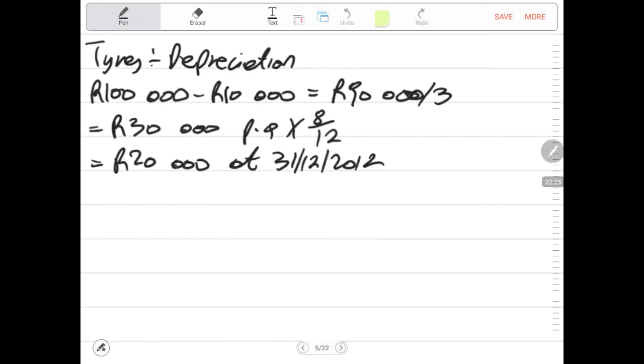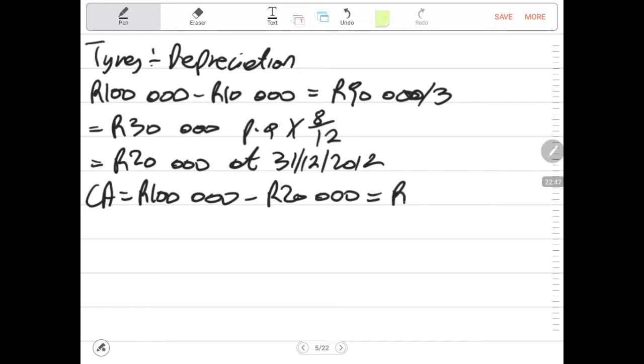Then we go to the tires, and we are looking for the carrying amount again. Carrying amount is the cost of the asset, and the cost of this asset is 100,000 minus the 20,000 of depreciation only for 8 months. Then it will give us the carrying amount as 80,000 rands, again at 31st of December in the year 2012.